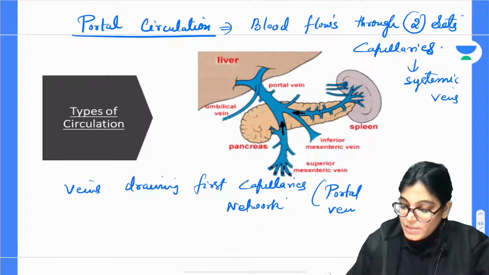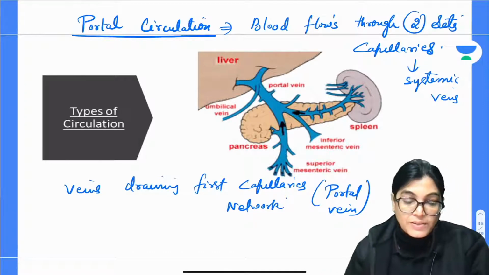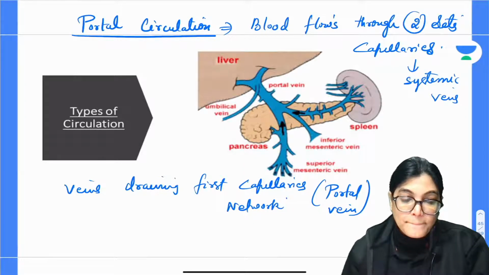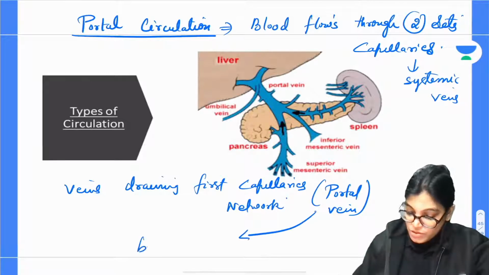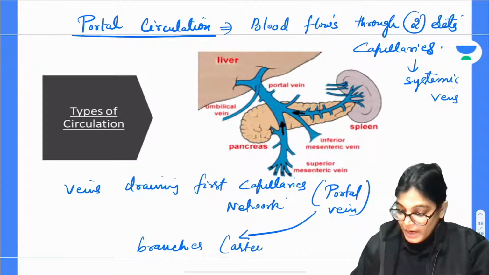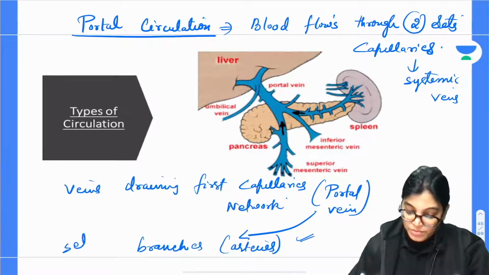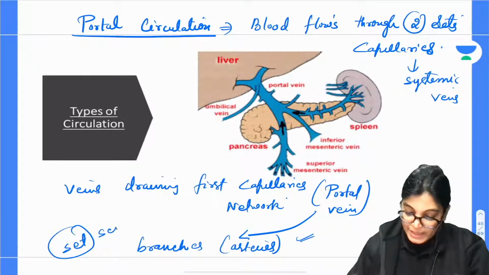Now, what happens? This portal vein will further branch like an artery. It is a vein, but it will branch like an artery, and this is the second set of capillaries.